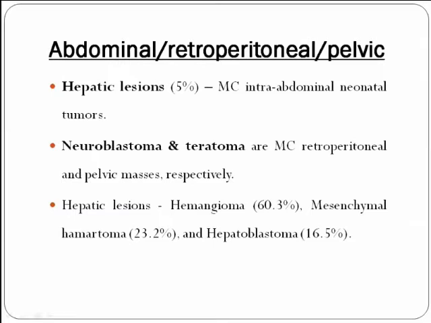Coming to abdominal, retroperitoneal or pelvic tumors, the hepatic lesions comprise about 5% of the neonatal tumors, the most common intra-abdominal neonatal tumors, followed by neuroblastomas, which are seen in the retroperitoneal region, and teratomas, which are found as pelvic masses. Among the hepatic lesions, the most common lesion in neonates is hemangioma, that is about 60%, followed by mesenchymal hamartoma and hepatoblastoma. About these tumors we'll discuss later.